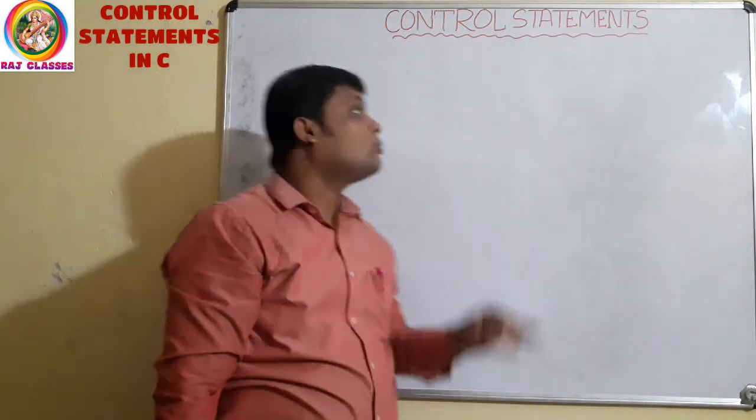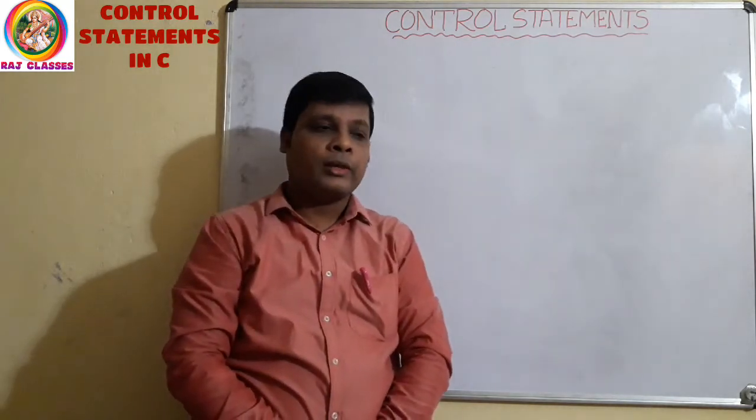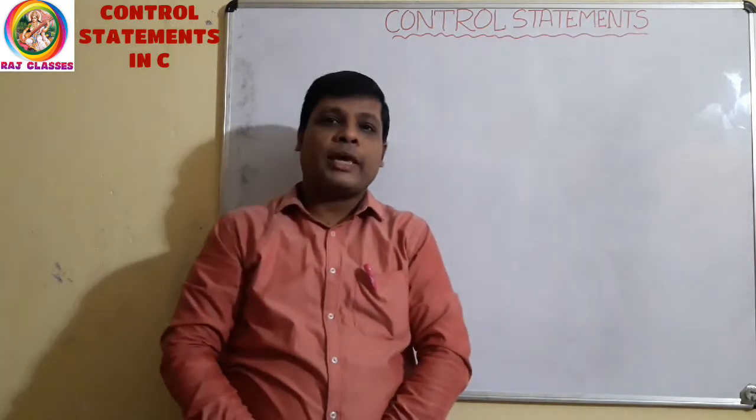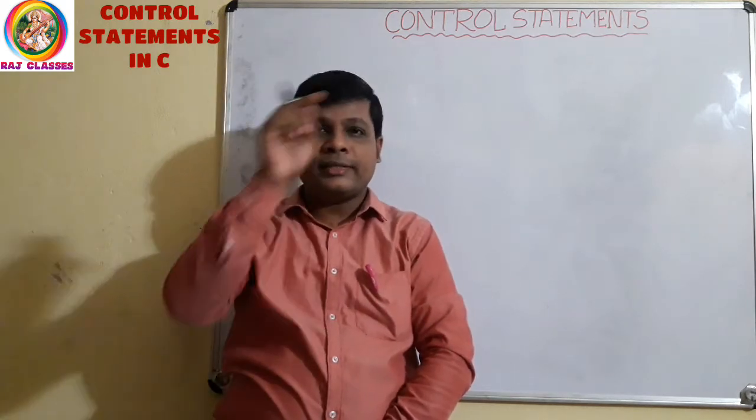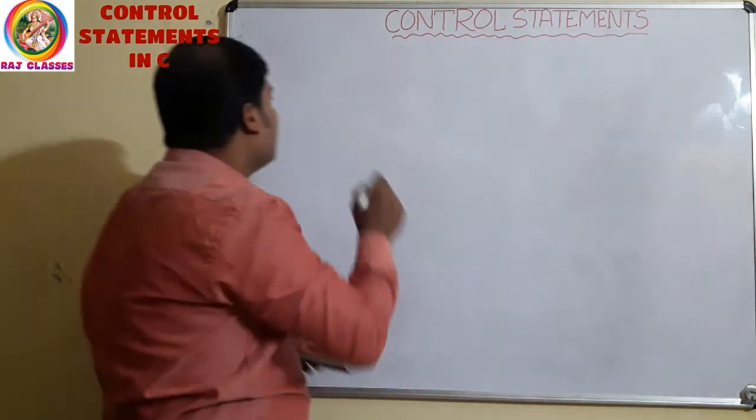Today we discuss the control statements in C. You know C programs are executed sequentially, that is, line by line from top to bottom. Let us see one example.